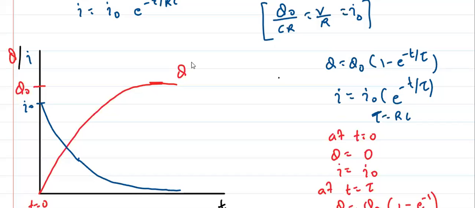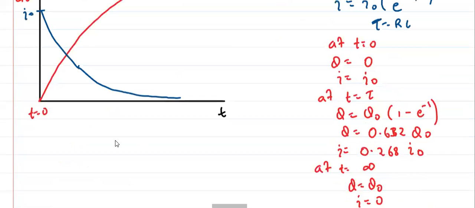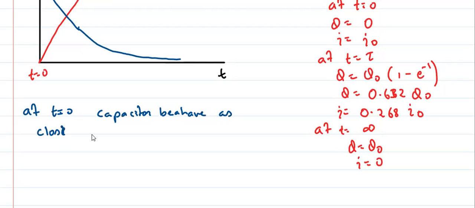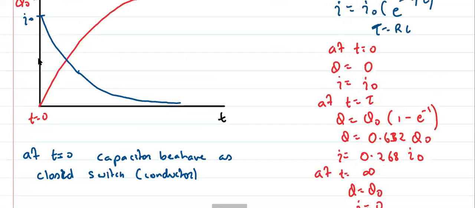Think, take your time. So I can write: at t is equal to 0, the capacitor behaves as a closed switch or conductor, right? Because it lets the current pass through.